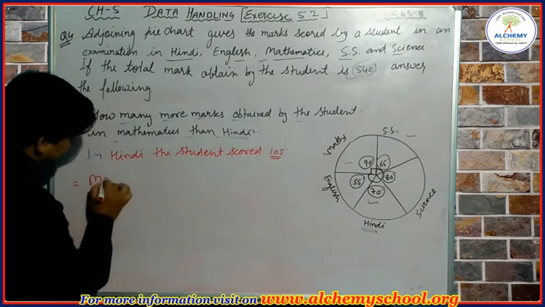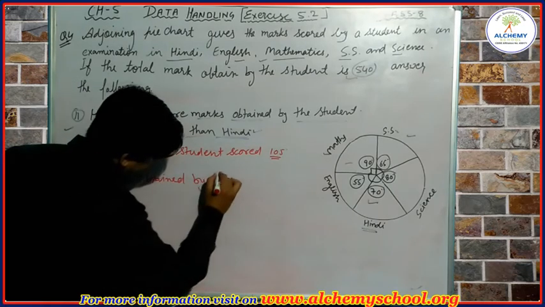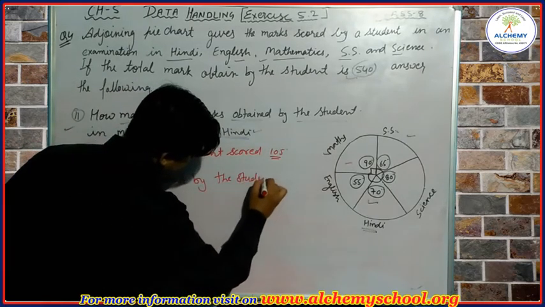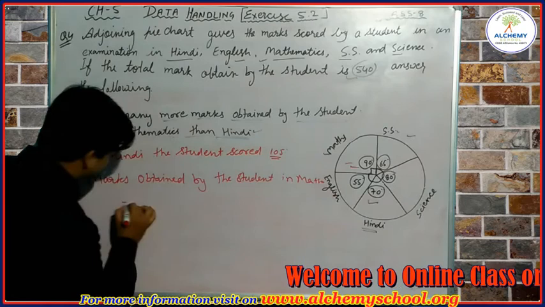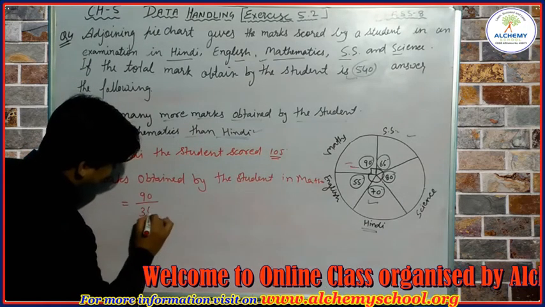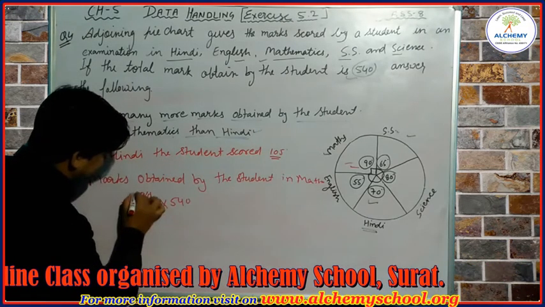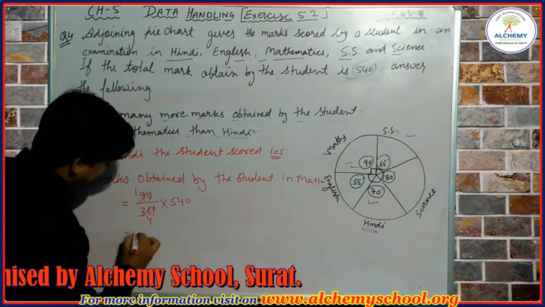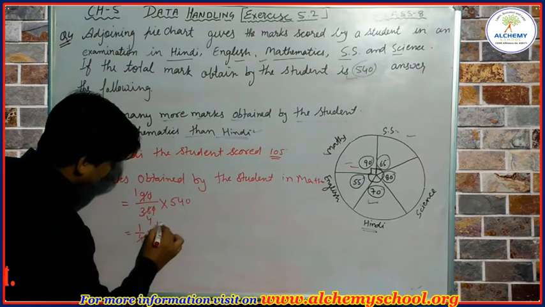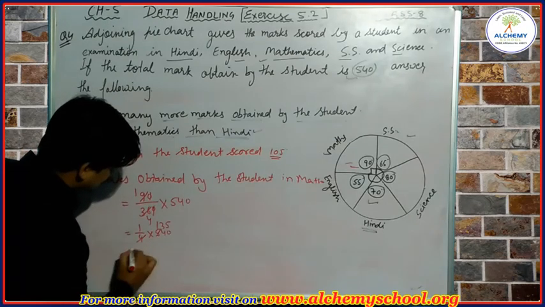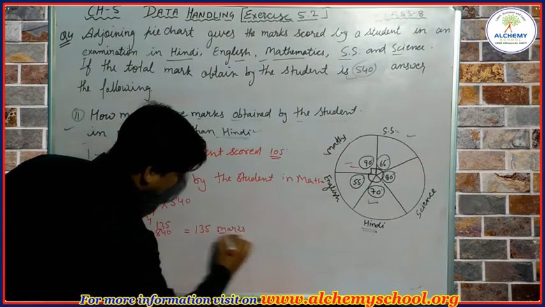So let's write marks obtained by the student in maths. It is a 90 degree angle, so we can write here 90. It is out of 360 degree. It will be multiplied by 540. 0 0 will be cancelled. 9 1s are 9. 9 4s are 36. So now we have 1 upon 4 into 540. 4 1s are 4. 4 3s are 12. And 4 5s are 20. So we have 135 marks for mathematics.